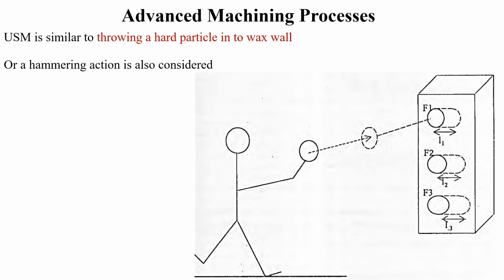Here if you see, F2 is greater than F1, that is, force F2 is greater than force F1. Because of it, the distance traveled by this hard particle is larger, and similarly the volumetric material removal is also higher. This model of material removal is termed the throwing model, and we have one more model called the hammering model. These two models we will discuss in the upcoming slides.